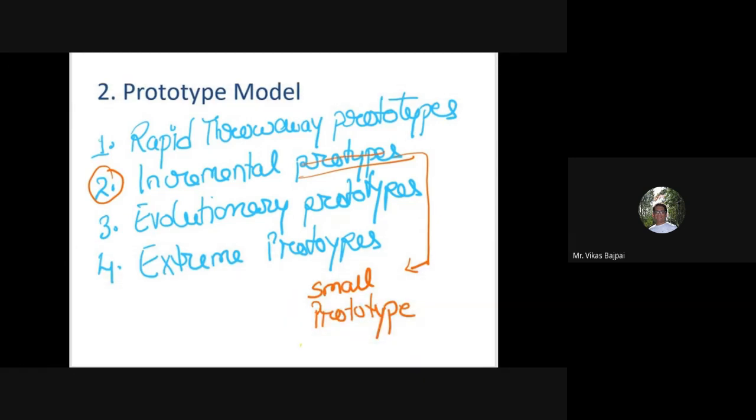And each of these small prototypes are developed individually. And then all these prototypes are merged into a single product.